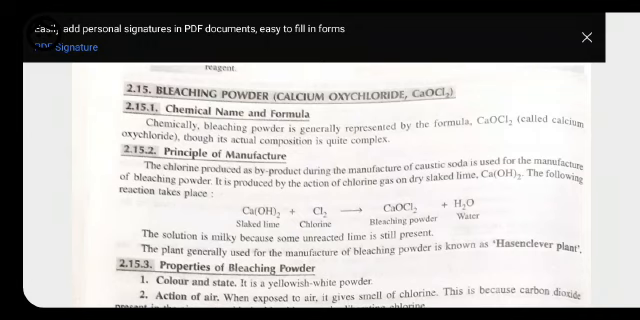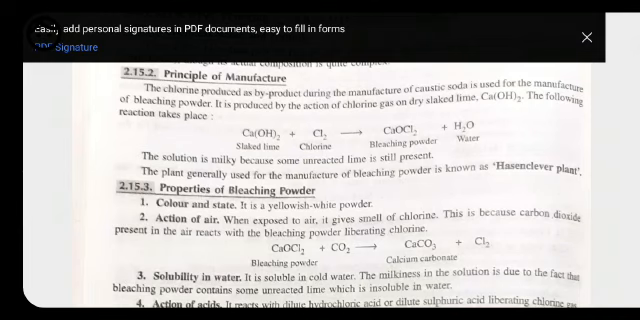Okay. Now we have the properties of bleaching powder. First property, that is color and state. It is a yellowish white powder. The color of this one is yellow, and it is in powdery form. It means the state is solid.